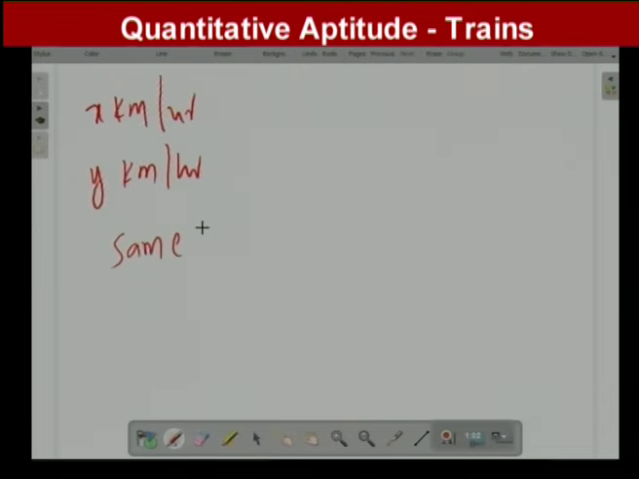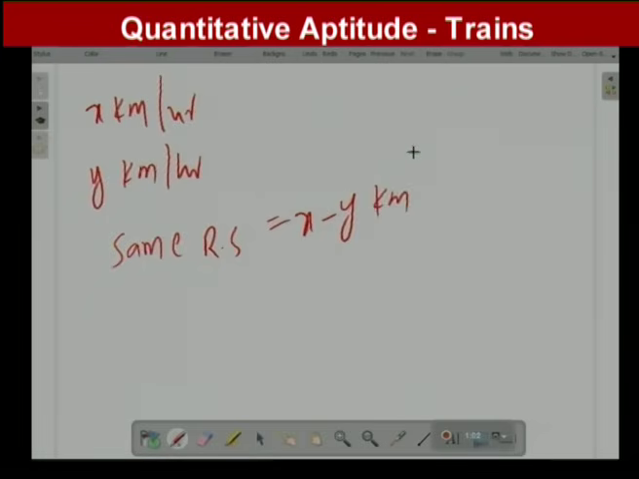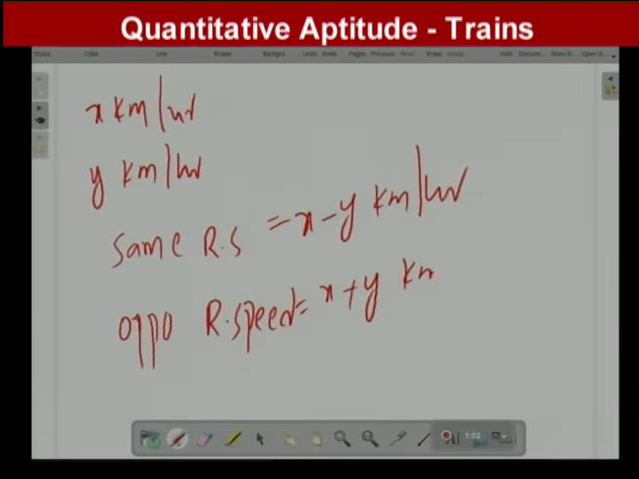then, sorry, I am very sorry here, it is not average speed, it is about relative speed. So relative speed is equal to x minus y km/h. One important aspect. For example, if they are moving in the opposite direction, then relative speed is equal to x plus y km/h.